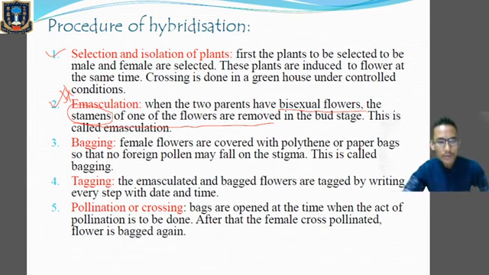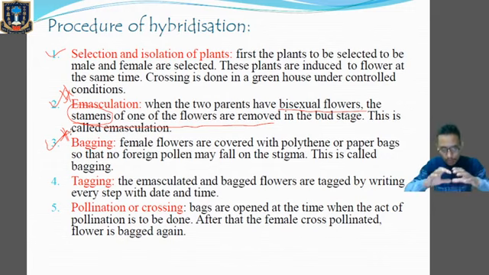After emasculation, we have to go for bagging. Now, what do you mean by bagging? The male part or stamens have been removed. Now there is only the female part of the flower. Those flowers on which emasculation has been carried out need to be covered with a polythene bag or a paper bag, so that no foreign or unwanted pollen may fall on the stigma.